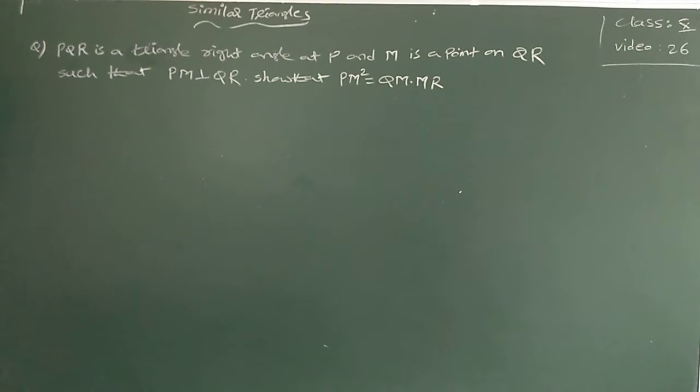Okay. PQR is a triangle, right angle at P, and M is a point on QR such that PM is perpendicular to QR.